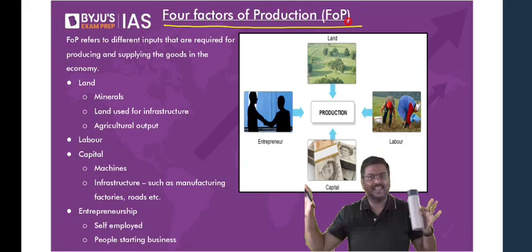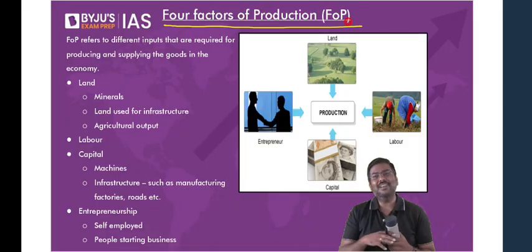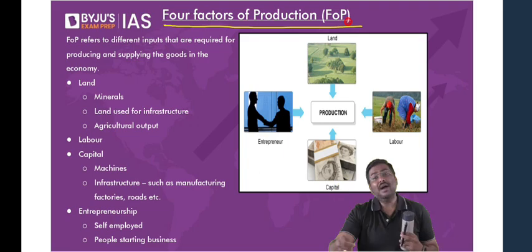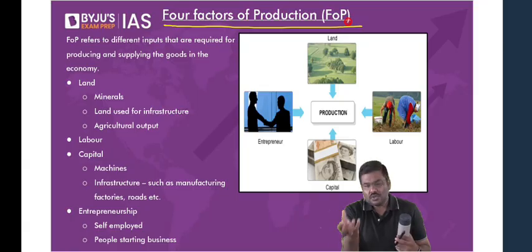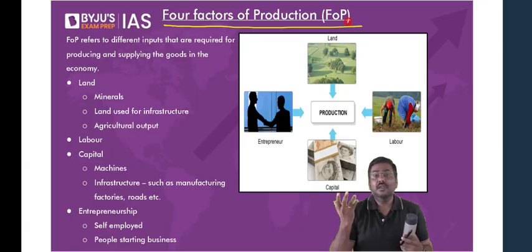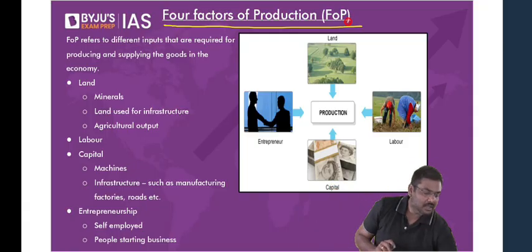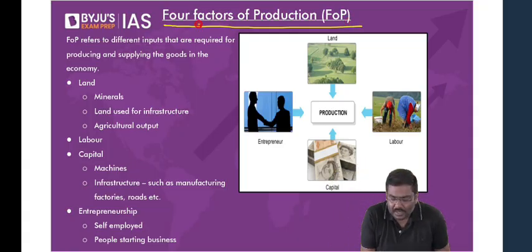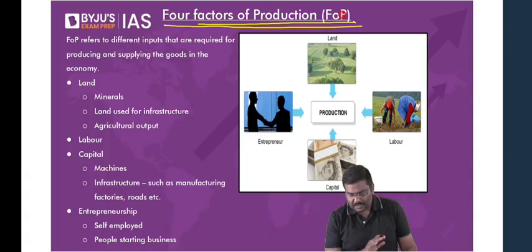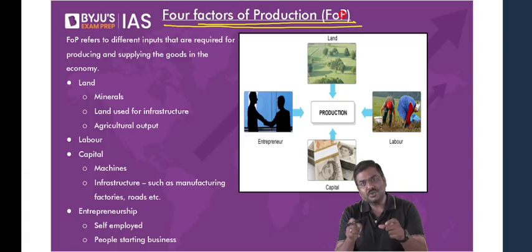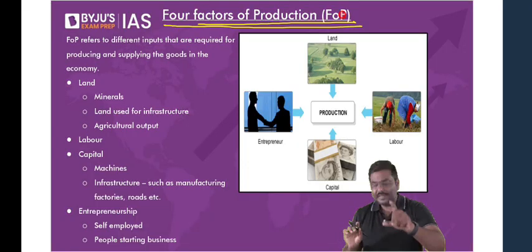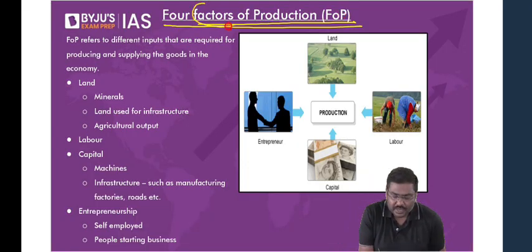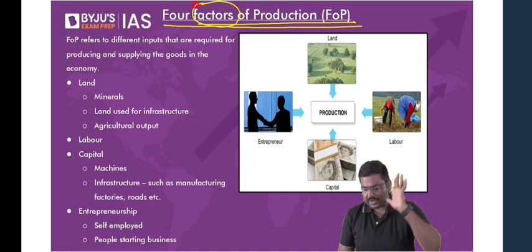For producing anything in the economy, for example, the laptop that you're using, or the mobile, or the tablet that you're using, that is also a good that is produced. For production of that as well, you will require something. We'll call them inputs. Resources are required. Now think of it. These resources, I repeat, we'll call them factors of production. Anybody has a problem with this? I'll repeat it. Whatever inputs or resources are required for producing anything in the economy are called factors. The inputs which are required are called factors of production.